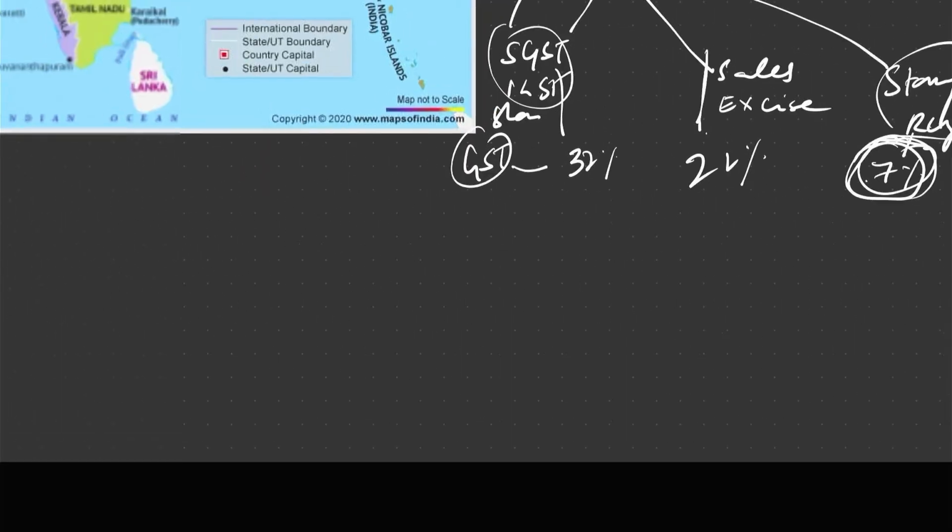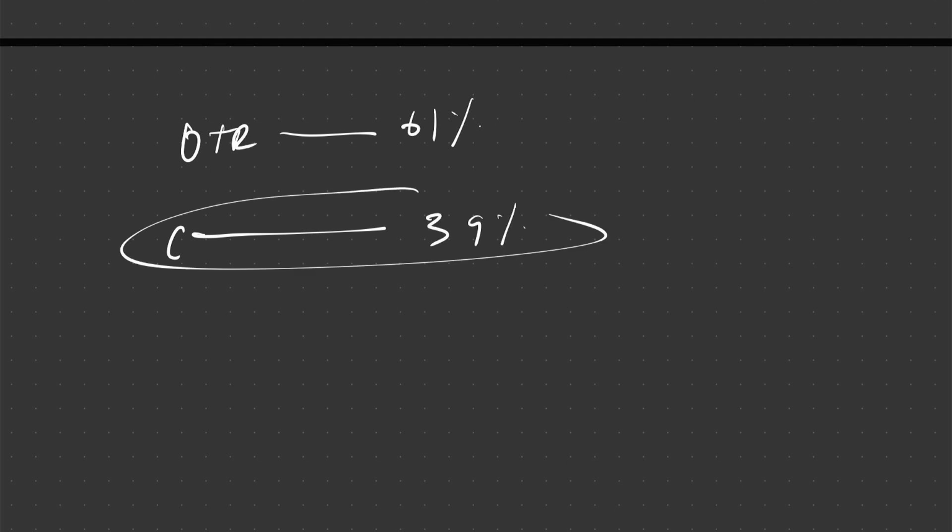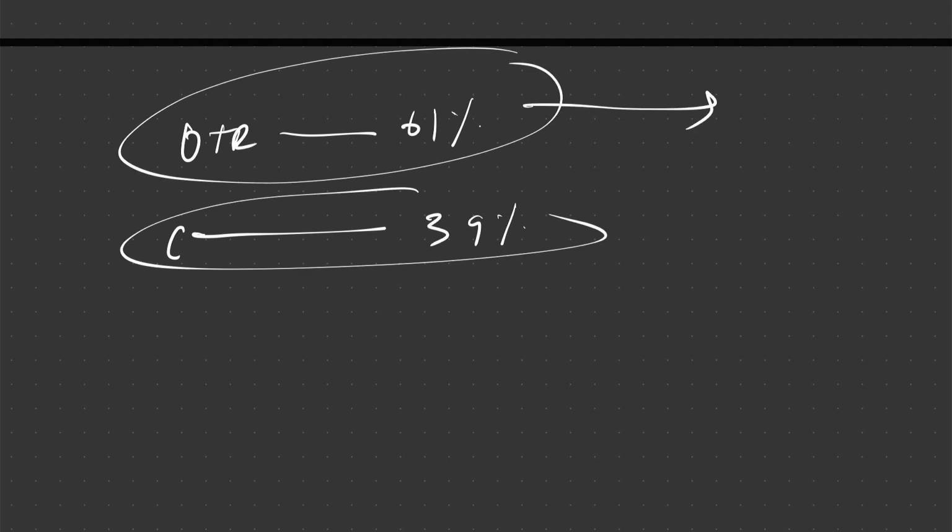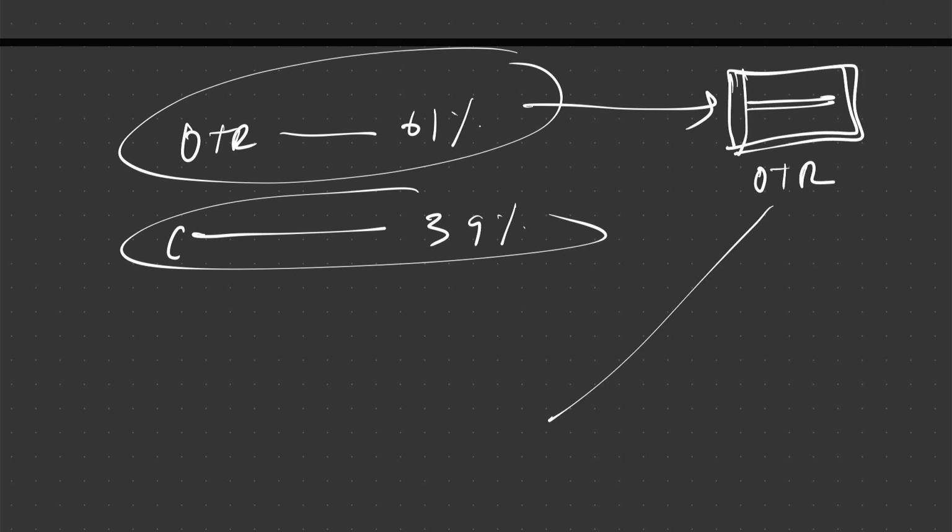So overall breakup, that means if OTR is 61%, that means the share of states from the central revenue is about 39%. So overall own tax revenues of the state are the largest chunk of state's revenue, and within the OTR there's a division.